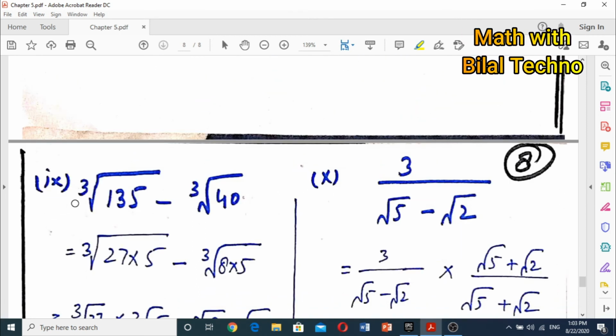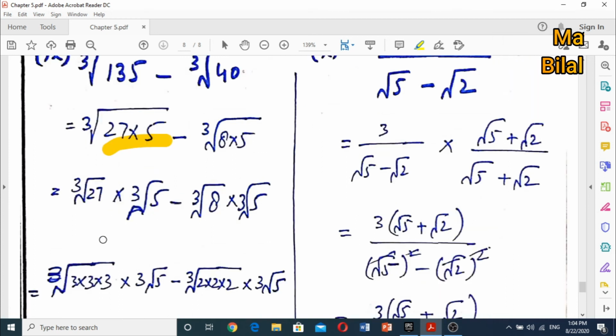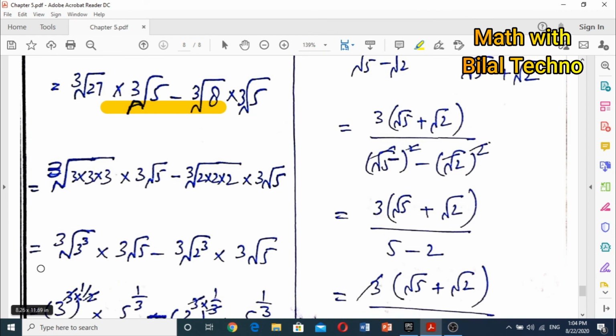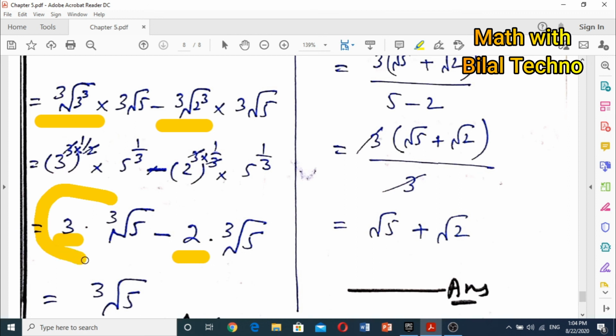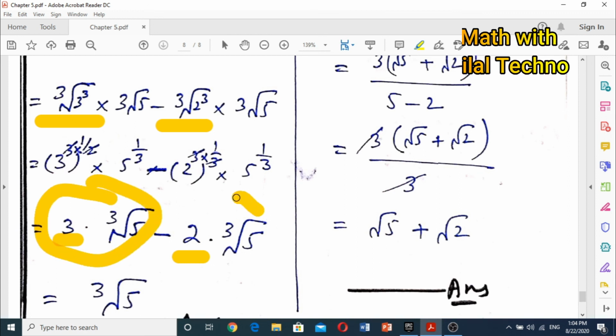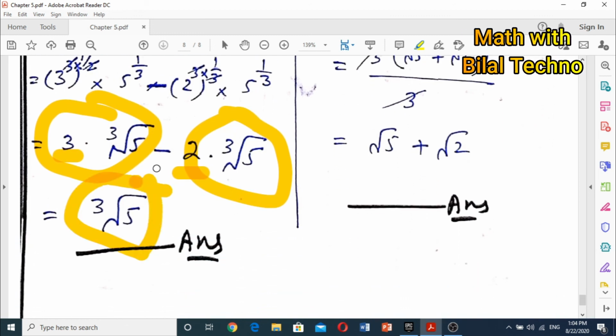Question number 9, which is cube root of 135 minus cube root of 40. It can also be written as cube root of 27 into 5 minus cube root of 8 into 5. So we will write the cube roots individually like that. After that we solve the individual cube roots, which become 3 and 2, so this is 3 times cube root of 5, and this is 2 times cube root of 5. So after subtracting, it becomes 1 cube root of 5.